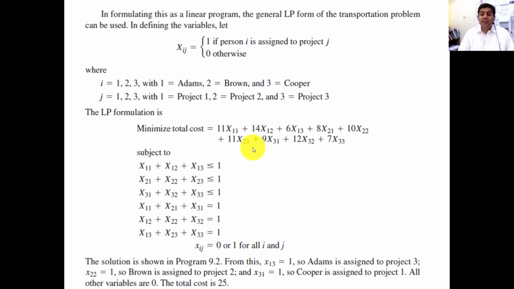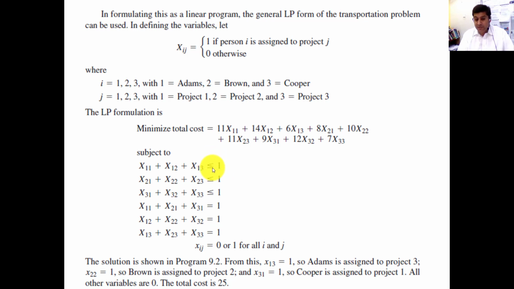Now we need to construct some specific constraints because we have 3 jobs. Okay. So how will you construct them? Now this constraint is for Adam. x11: there is a chance that you will assign Adam to job 1. There is a chance maybe you will assign him to job 2. Maybe you will assign Adam to job 3. This will be less than or equal to 1. Why will it be less than or equal to 1?